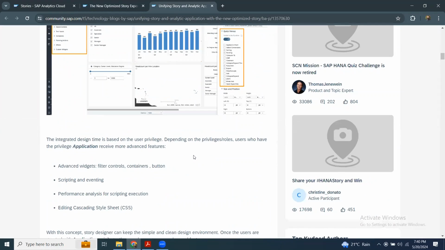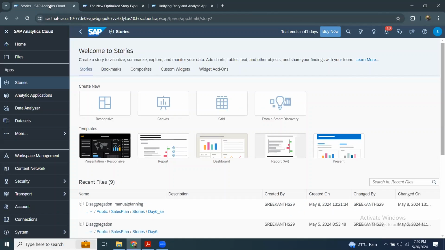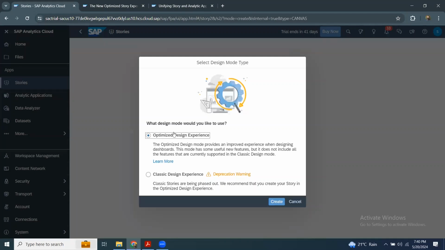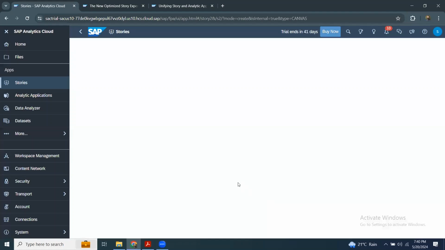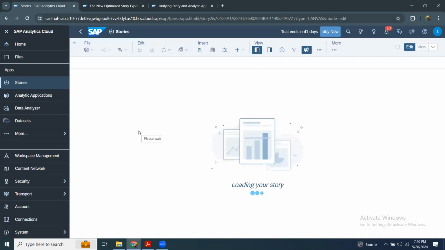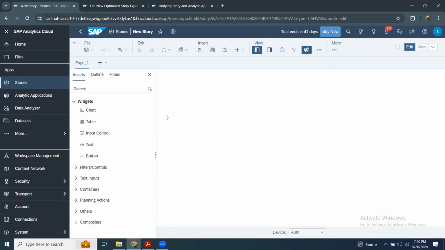Okay, so we're going to take a look at some of these features like filter controls, containers, buttons and scripting an event in an SAC story with the optimized design experience. So I'm going to switch to Analytics Cloud and create a new story using Canvas. I'm going to choose optimized design experience and then create. I get a new story window as usual, and here I have assets, outline, and filters.